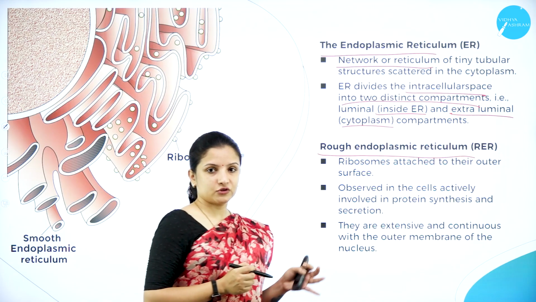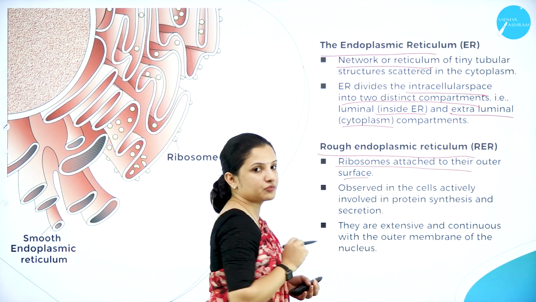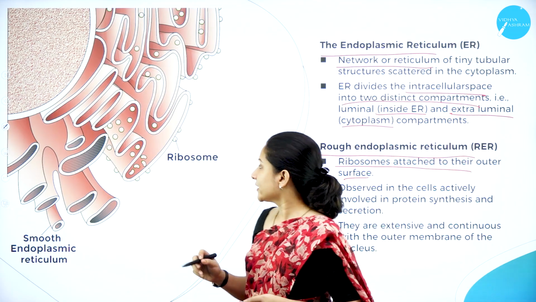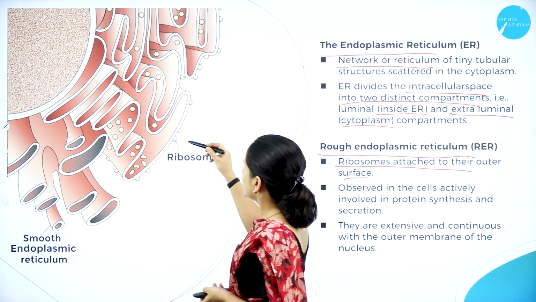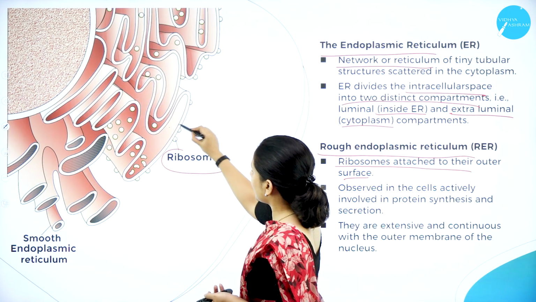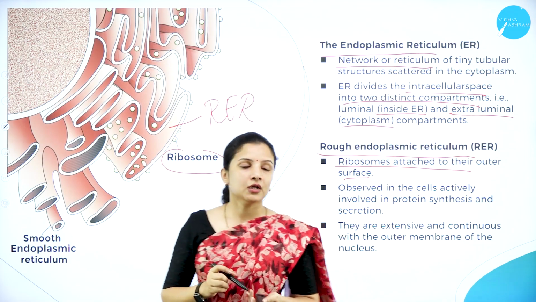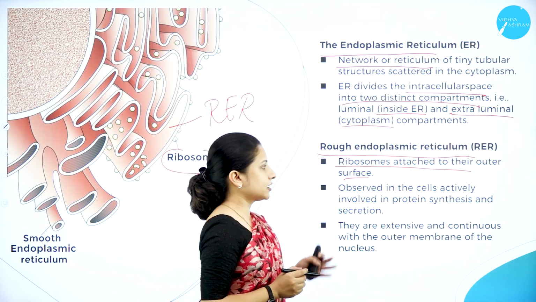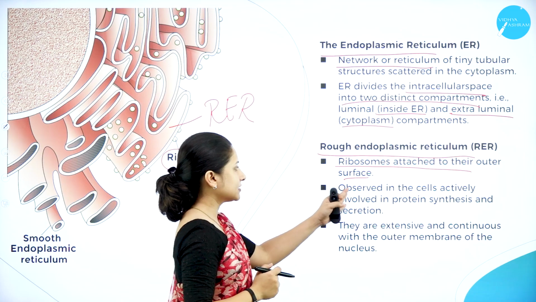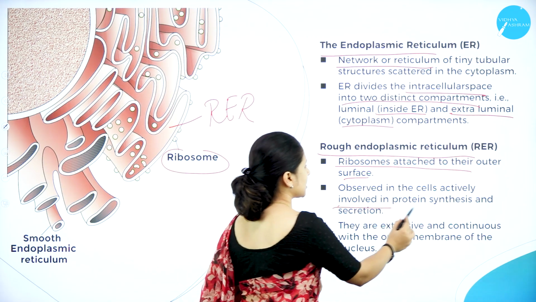If the ribosomes are attached to the outer surface of the endoplasmic reticulum, it is called the rough endoplasmic reticulum. You can see here the ribosomes attached. Therefore, it is the rough endoplasmic reticulum. Rough endoplasmic reticulum is observed in cells actively involved in protein synthesis and secretion. Why?